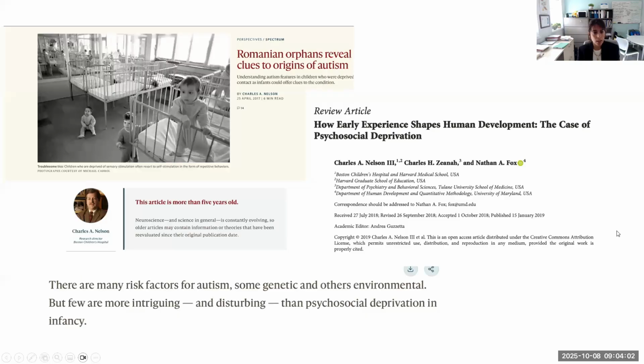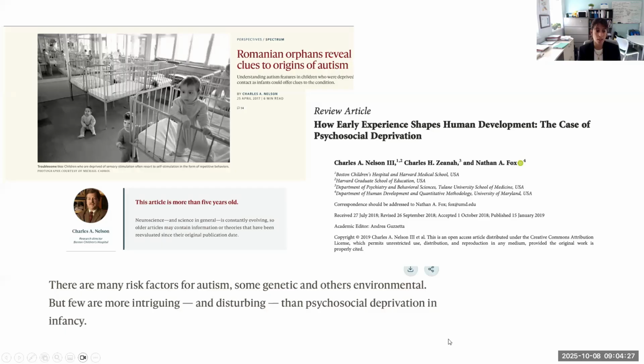We also had a chance to have discussions with Dr. Charles Nelson from Harvard, who kindly invited us to present for them. That's happening in November. He did research looking at autism among a group of Romanian orphans, and he talks about the role of psychosocial deprivation as a risk factor for autism.